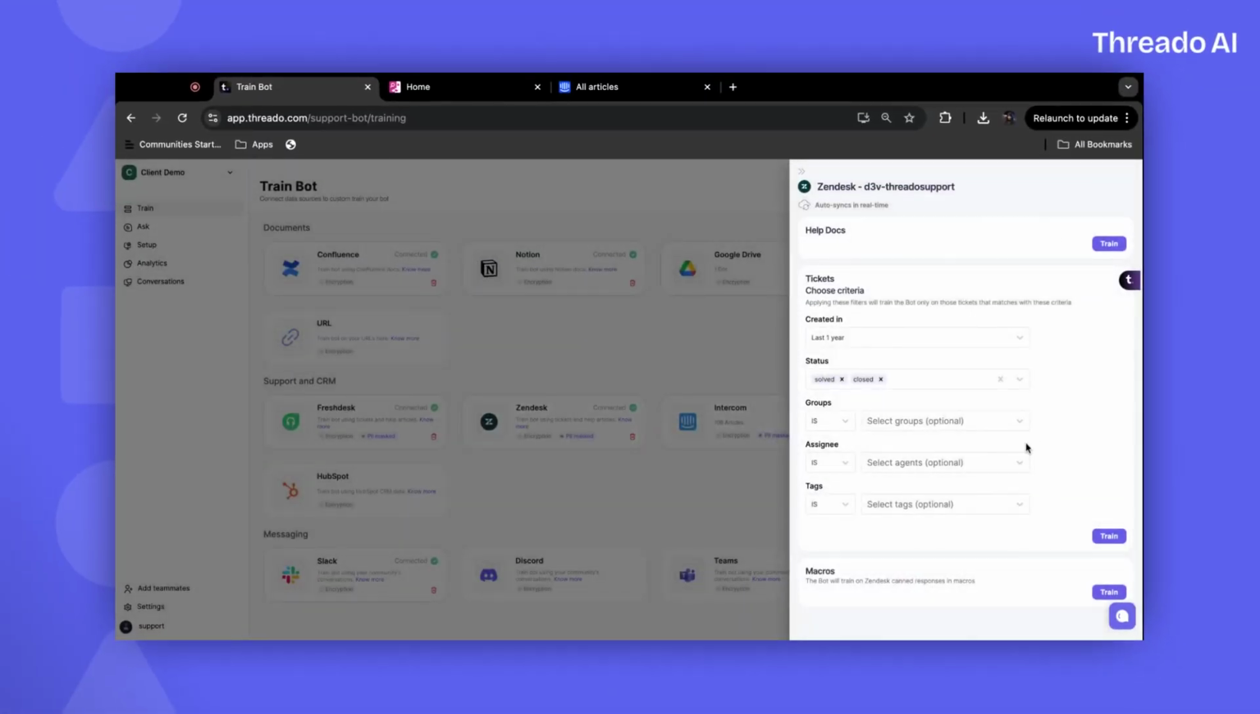Once you've completed these steps, all historical conversations and articles are quickly extracted from Zendesk. The training time may vary depending on the number of tickets you've selected and the length of the ticket conversations. After you've finished, you're fully equipped to pull in customer data.